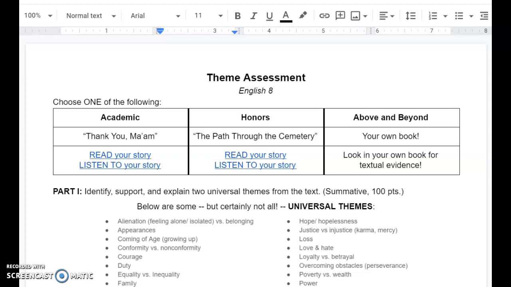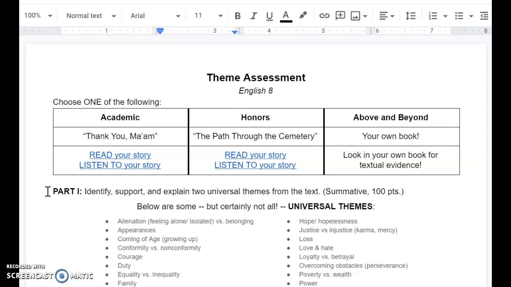English 8 Theme Assessment. Please choose one of the following stories. Thank you, ma'am. Please click here to read the story on your own, or click here to listen to the story. The Path Through the Cemetery. Click here to read the story, or click here to listen to the story. Or you have the option to choose your own book, in which you will be able to look through it for your own textual evidence.